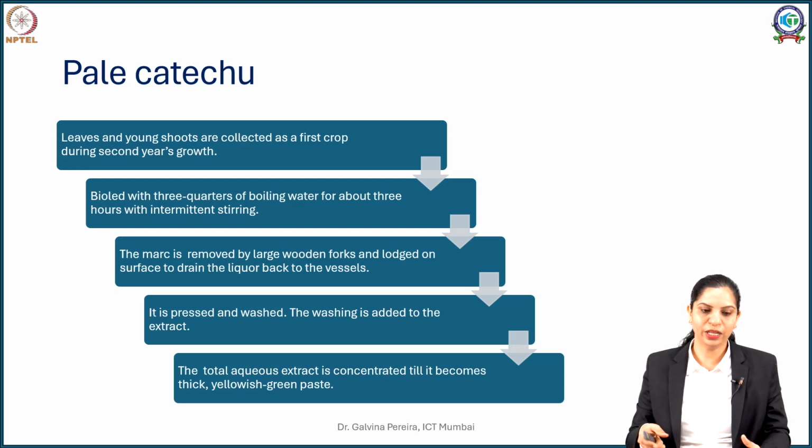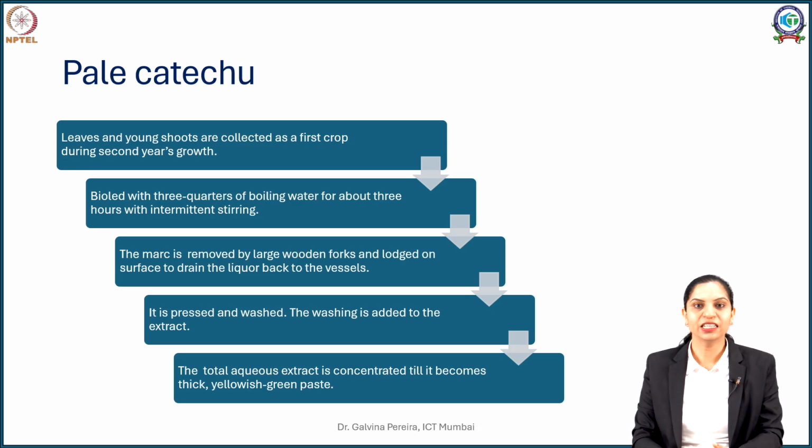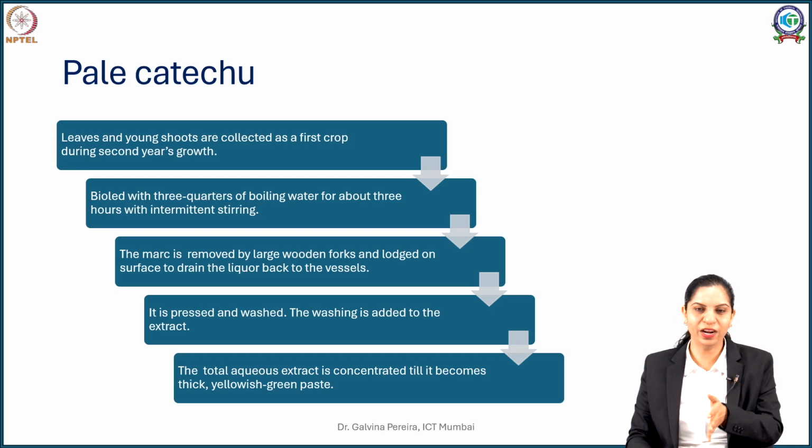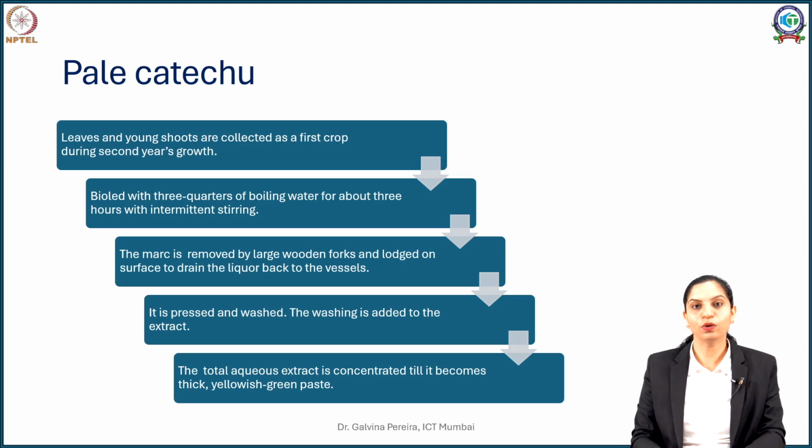This is allowed to thicken, and as it gains a good pasty consistency, it is then put into trays or drums or even vessels. Once that is done, on complete cooling, it will solidify. Once it solidifies, it is cut with the help of a blunt wooden knife to get what are called cubes of catechu.